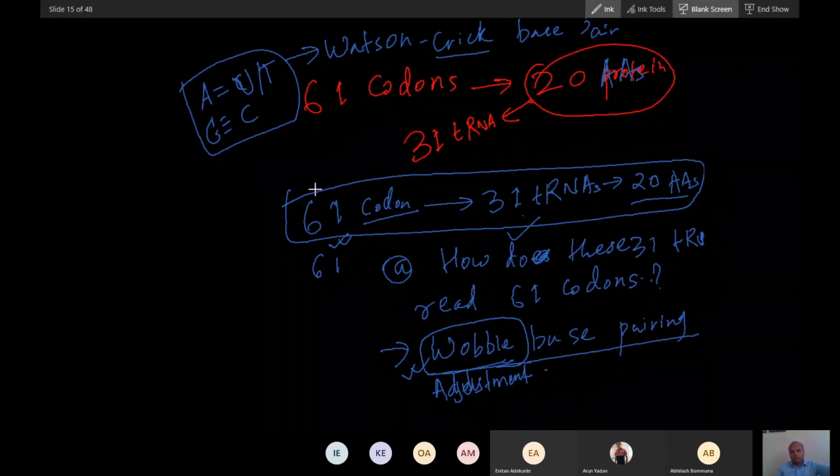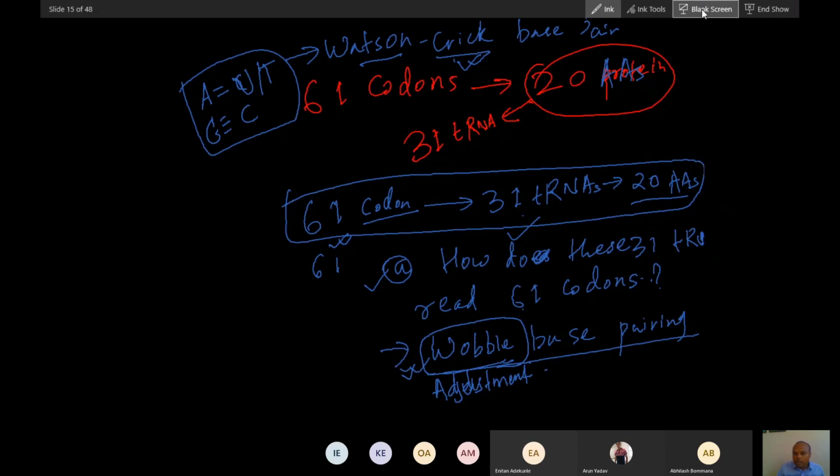Actually, Chargaff gave this rule, but Watson and Crick proposed how these two bases form the hydrogen bond. Because of that they formed the double helical model, and they got the Nobel Prize. Later, Crick answered the question of how 61 codons are read by 31 tRNAs. He called it wobble. It is because of wobble base pairing.